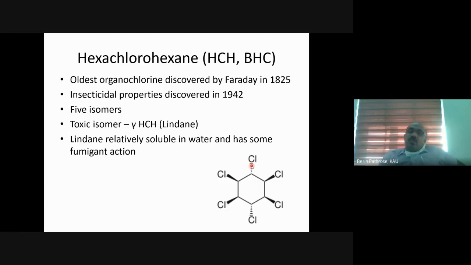Lindane is almost insoluble in water, but compared to DDT it is relatively soluble in water, and it has some fumigant action also. Though DDT was banned long back for agriculture purposes, HCH was permitted for use.